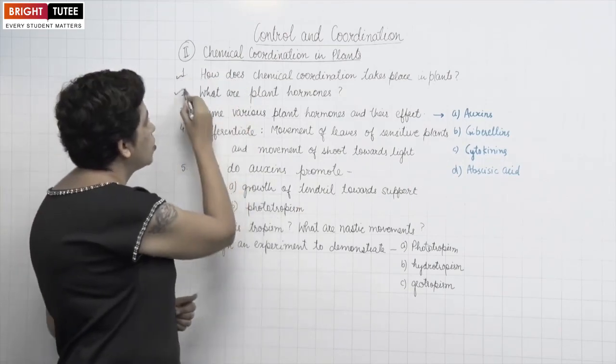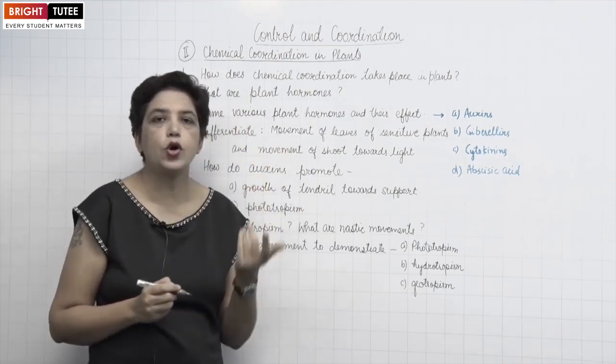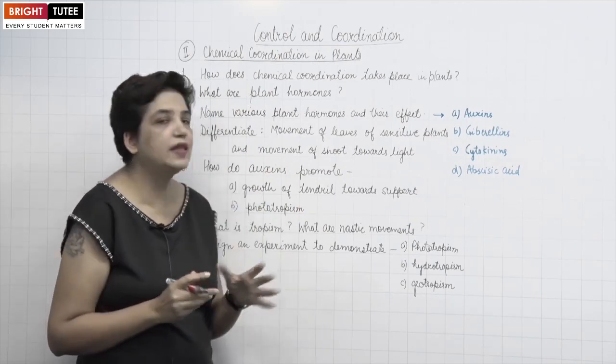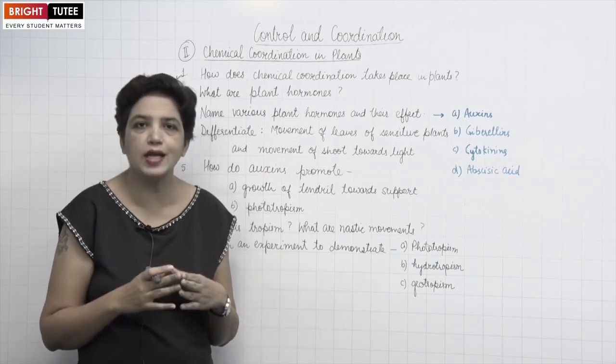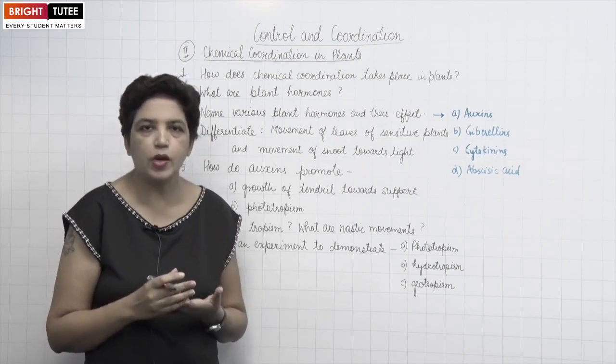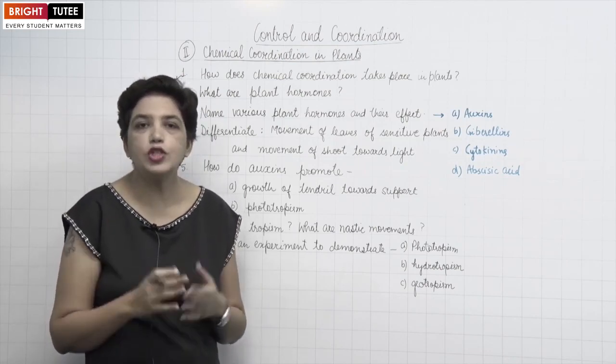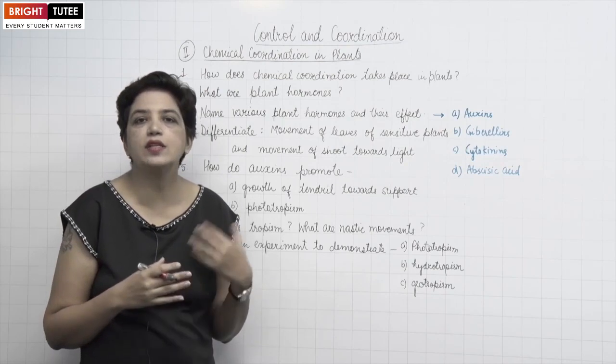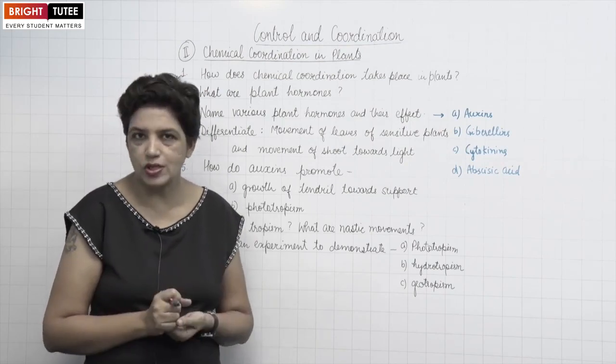What are plant hormones? If the question is what are plant hormones, you have to explain that these are certain special kinds of organic compounds released by the plant which control and coordinate various growth and developmental processes in the plant.